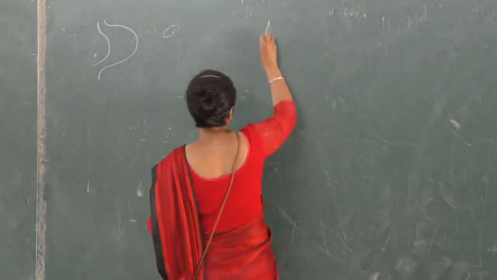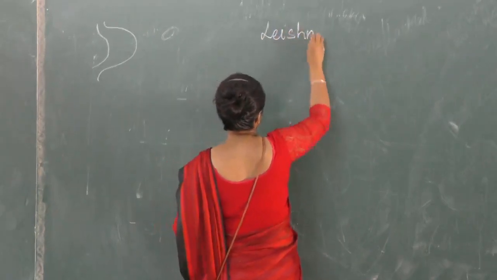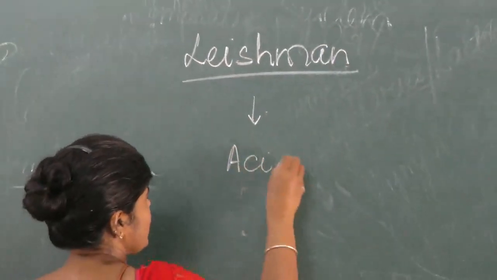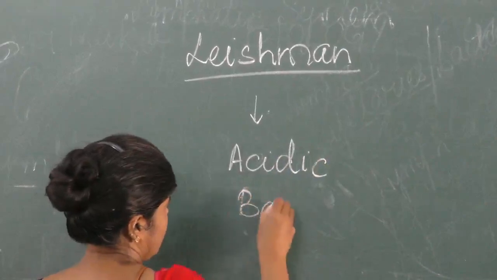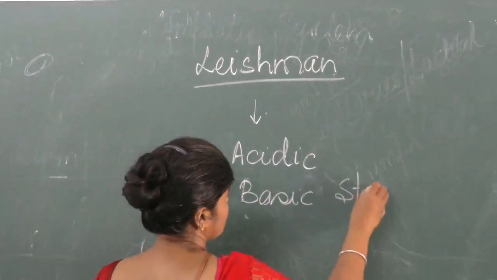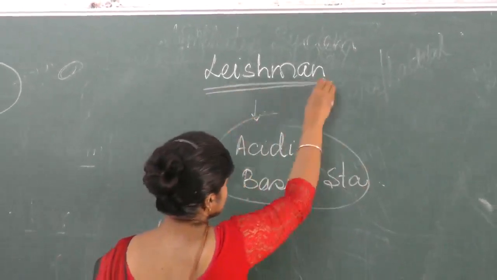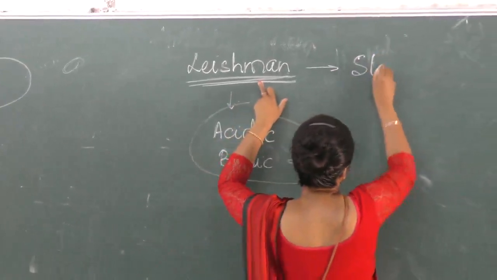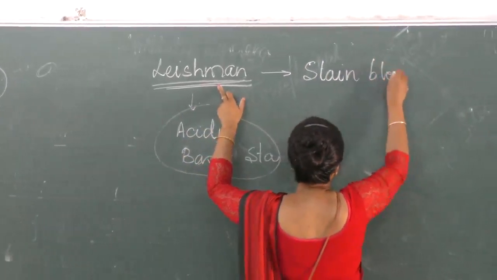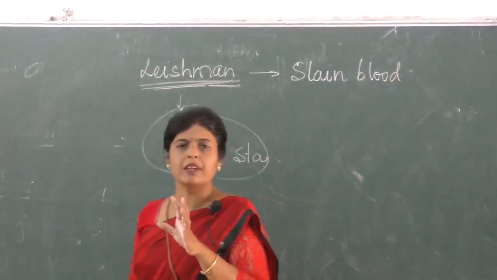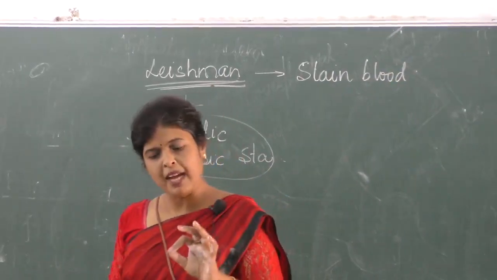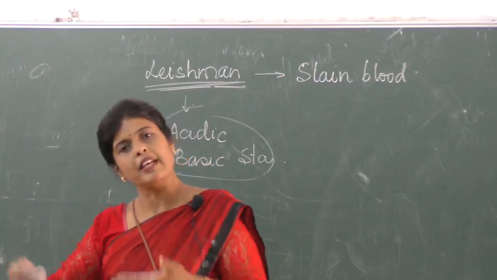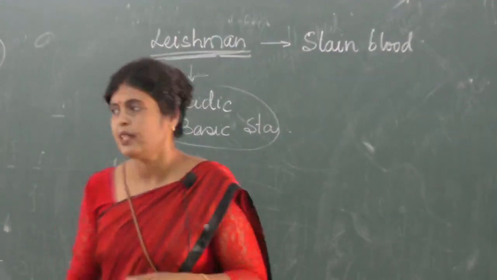And what is the name of that stain? It is called Leishman stain. What kind of stain is it? It is a mixture of acidic and basic stain. We don't have to do this in detail. Is it all right? So Leishman stain, this term you have to remember. This is used to stain blood, because if you take blood and see it directly under the microscope, nothing will be very clearly visible. So with Leishman stain we let it dry for some time, wash with distilled water, and then see under the microscope how it looks.